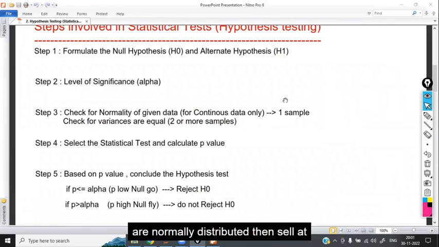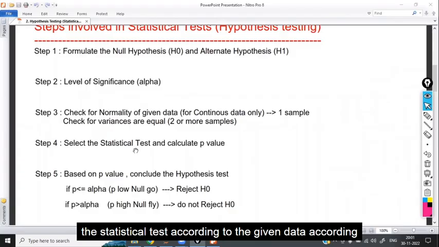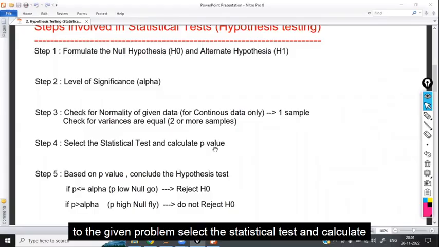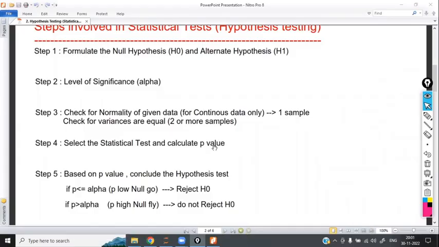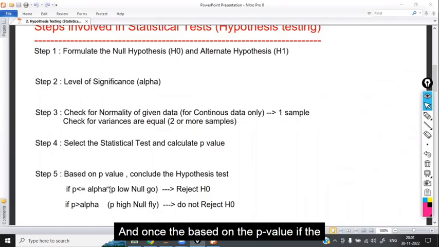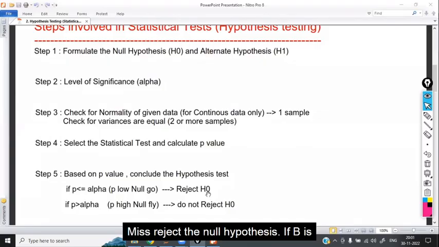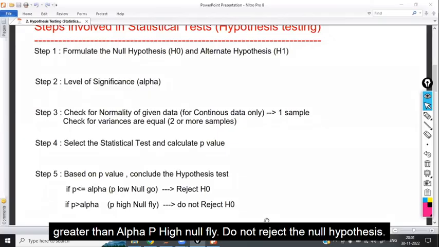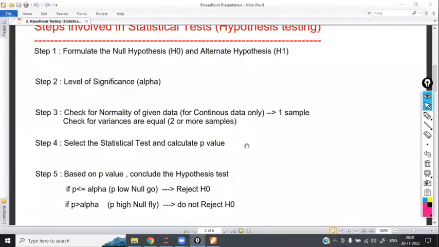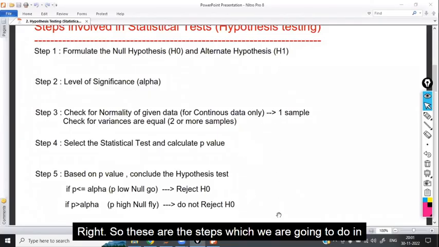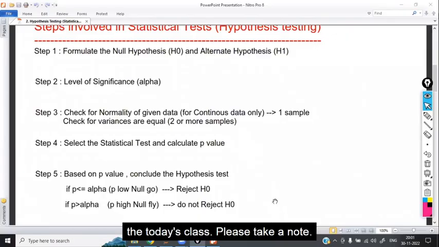Once everything is normally distributed, then select the statistical test according to the given data and problem, and calculate the p-value. Based on the p-value, if the p-value is less than or equal to alpha, p low, null go, means reject the null hypothesis. If p is greater than alpha, p high, null fly, do not reject the null hypothesis. So these are the steps we are going to do in today's class. Please take a note.